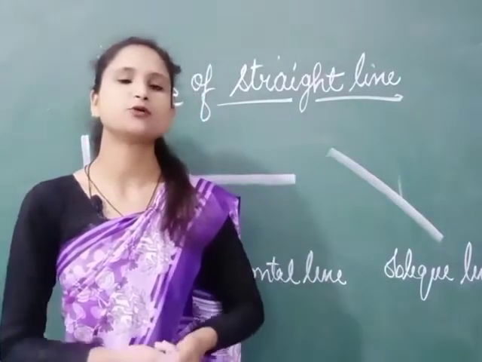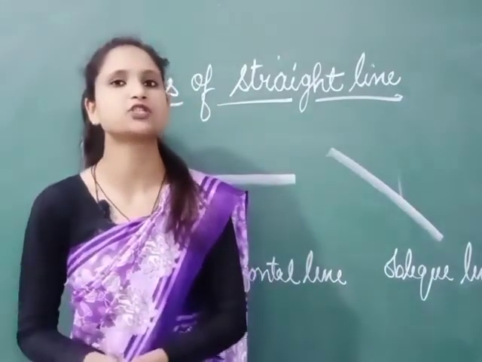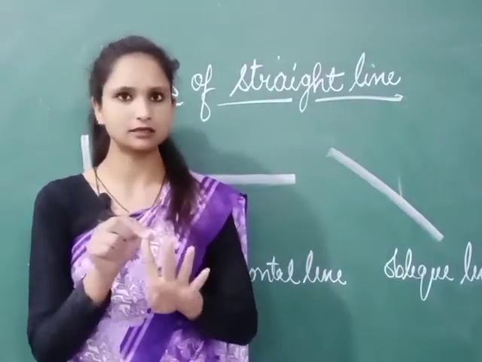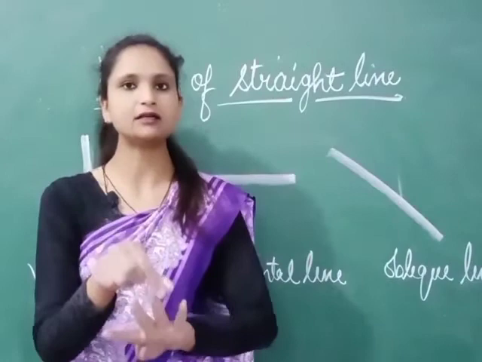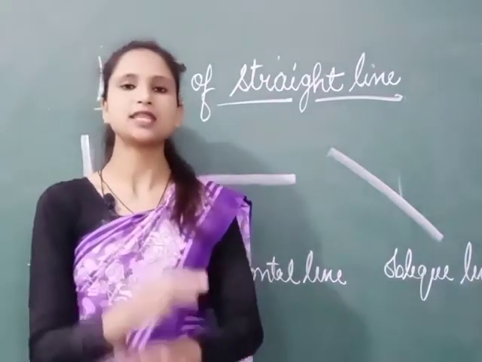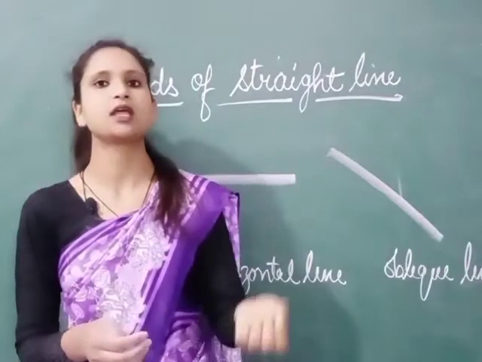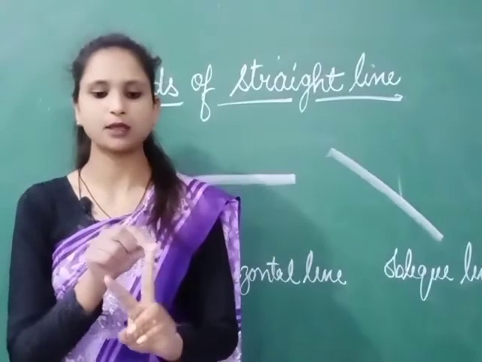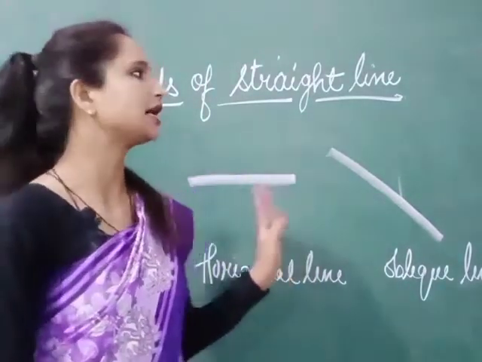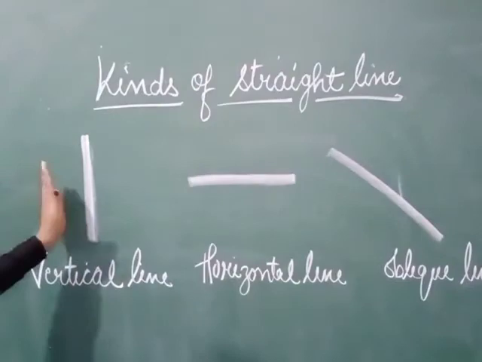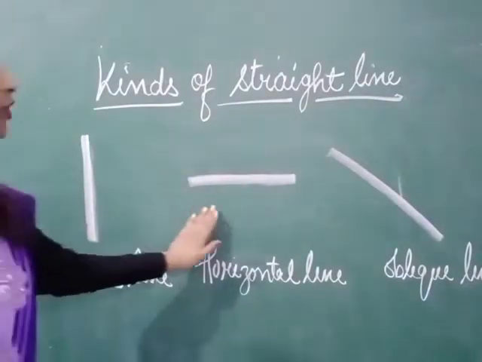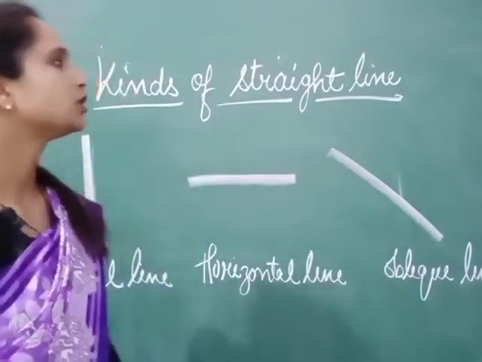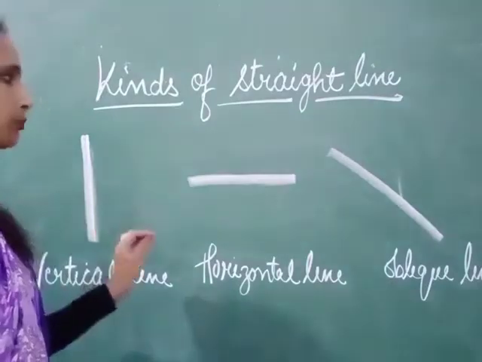So in this chapter we learned about different kinds of shapes. There are mainly 4 kinds of shapes. What are those? Circle, square, rectangle and triangle. Then we learned about line, and there are 2 types of line: straight line and curved line. Then we learned about different kinds of straight line: vertical line, horizontal line and oblique line. Okay, so you have to write all these topics in your maths copy.